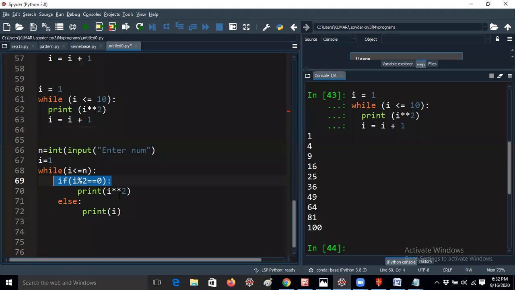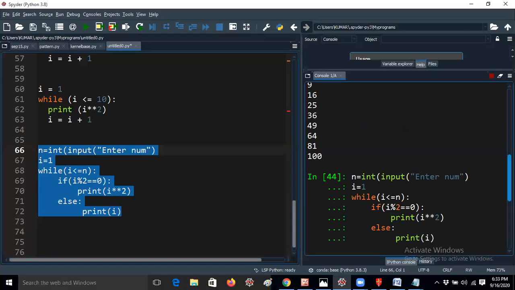That means if it is an even number, it will print i into 2, that means i to the power of 2. Otherwise, it will print the number as it is. So excellent logic, guys. Excellent logic. Okay, this is programming. I'm very happy today.